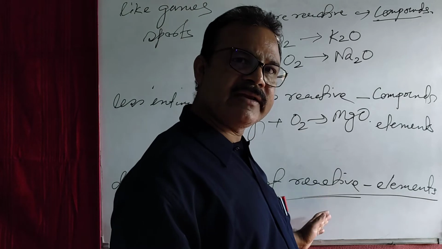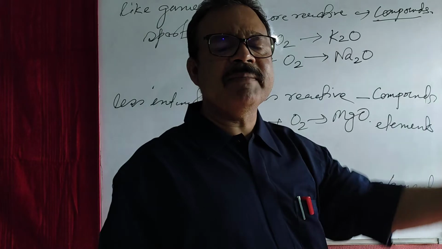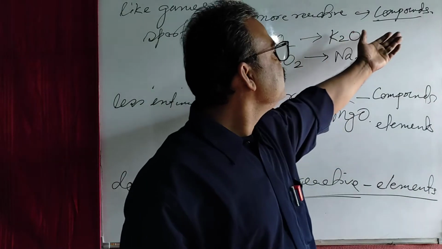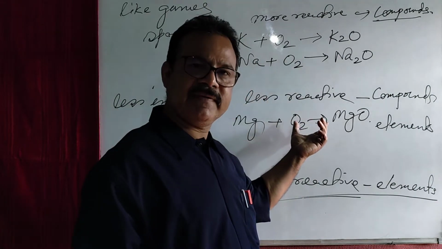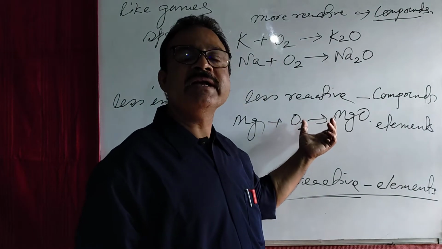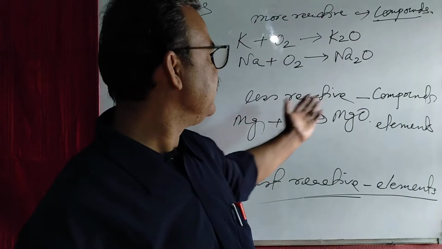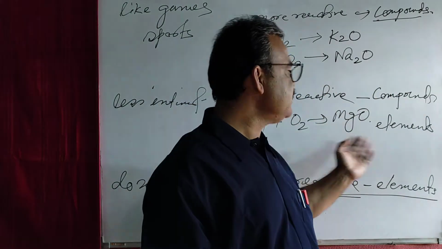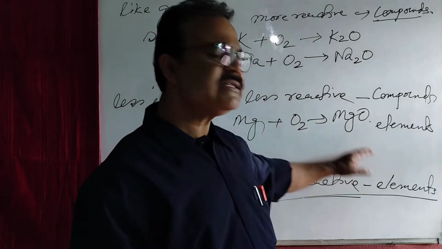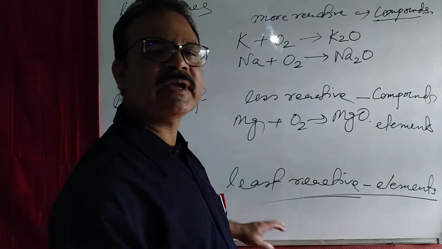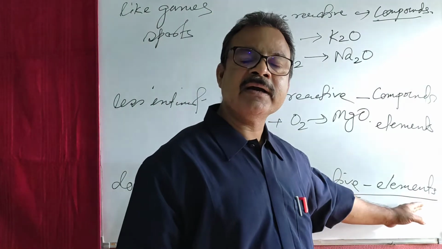So once again, remember that some metals are highly reactive, some are less reactive, and some are least reactive. Those metals which are highly reactive generally take part in chemical reactions and are found as compounds in nature. Those which are less reactive need some conditions for reactions. If conditions are available, no doubt they will react and form compounds, and at that time they will be available as compounds; otherwise they will be available as elements. And those metals which are least reactive do not take part in chemical reactions. That is why they are always found in nature as elements.